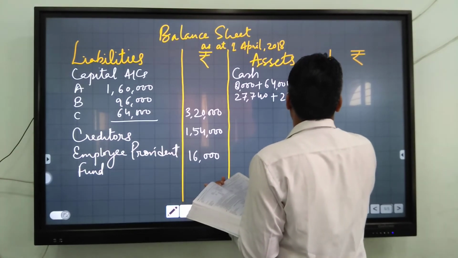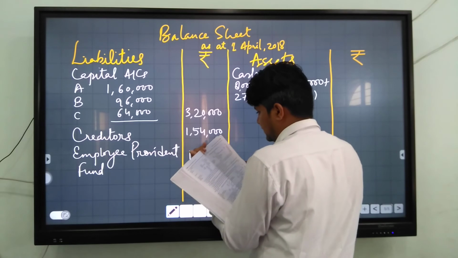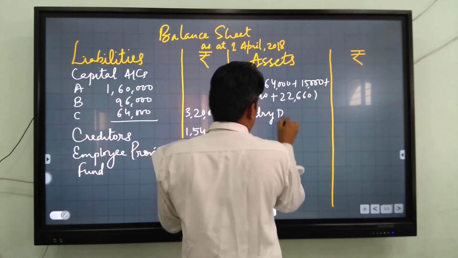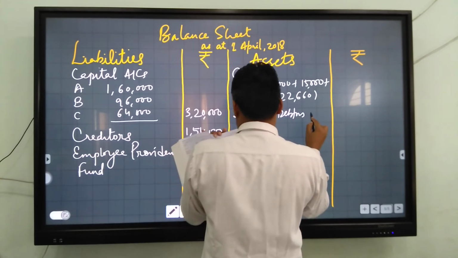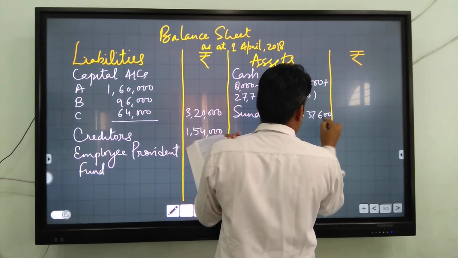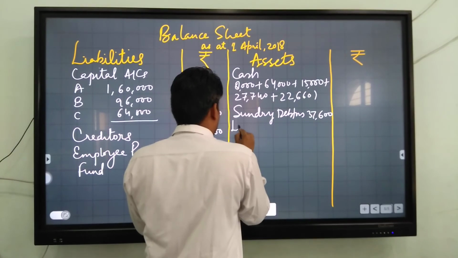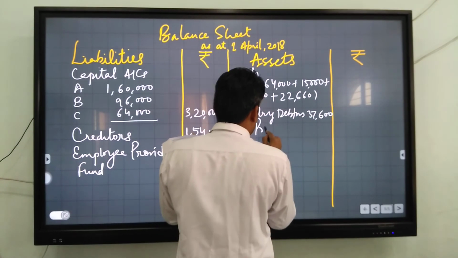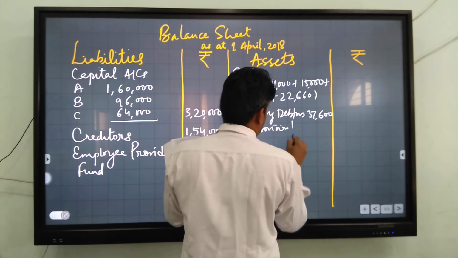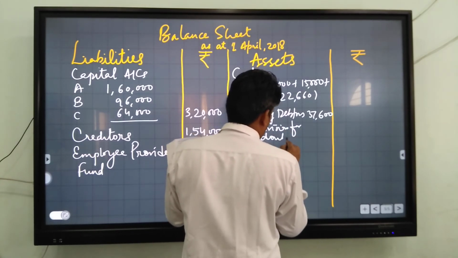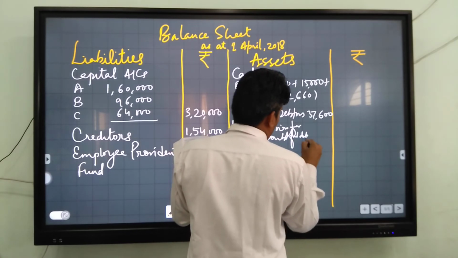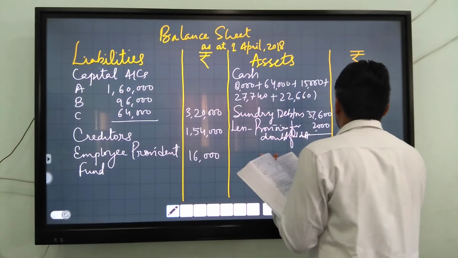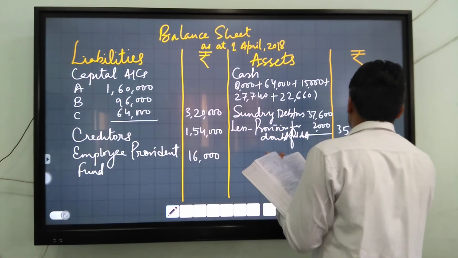Next, sundry debtors 37,600. Now you have to deduct 2,000 provision for doubtful debt. Then you get 35,600.